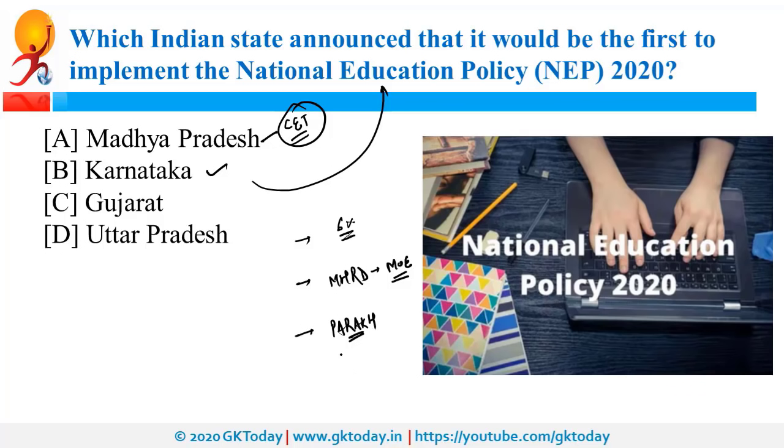Apart from that, this policy had the provision of 5 plus 3 plus 3 plus 4. So it is going to replace the 10 plus 2 structure. Again, a detailed video on this topic is already uploaded, so you can watch it from there if you want to know more about it.